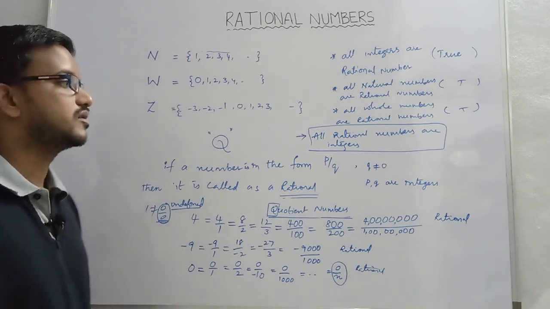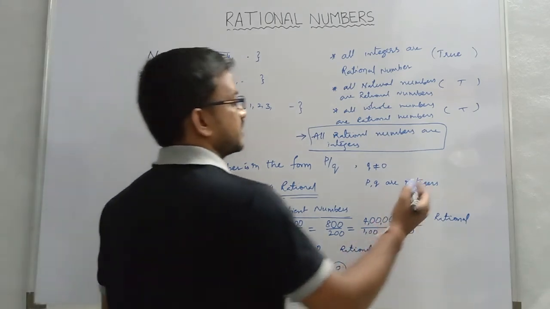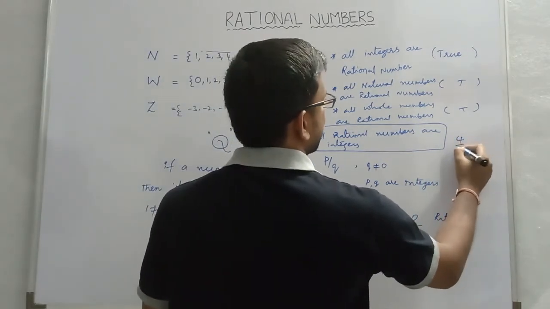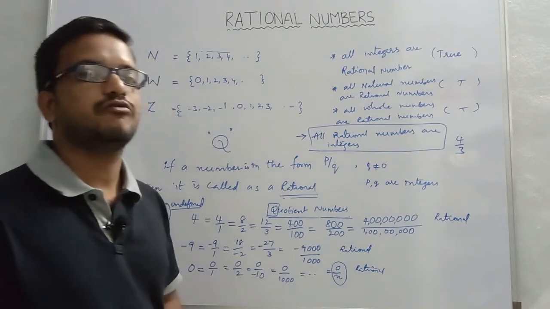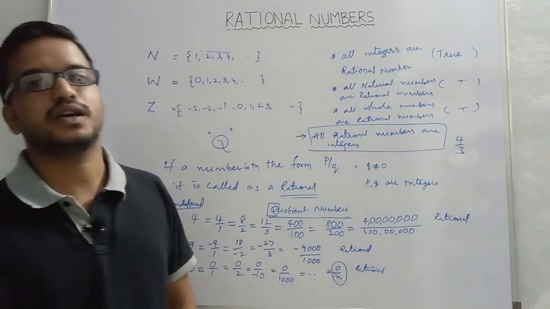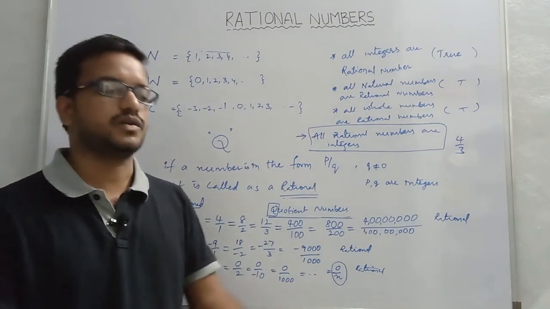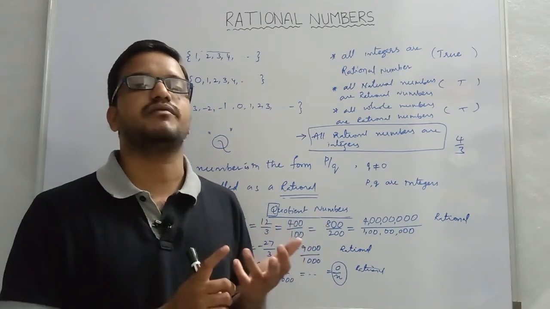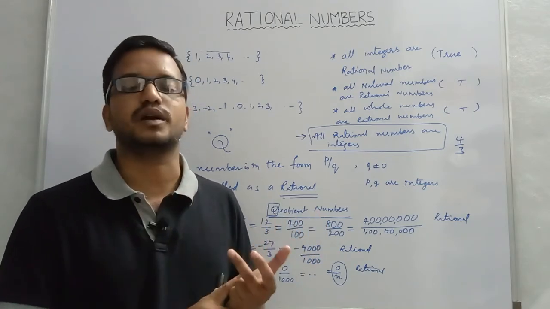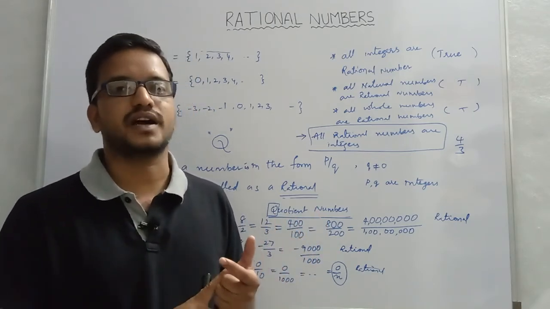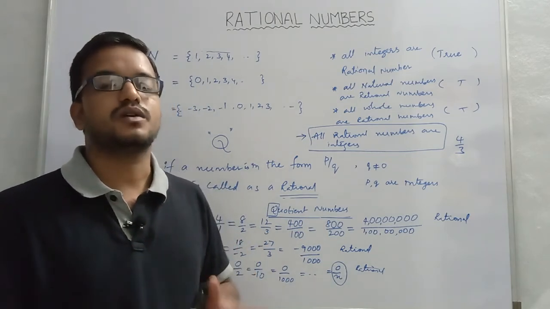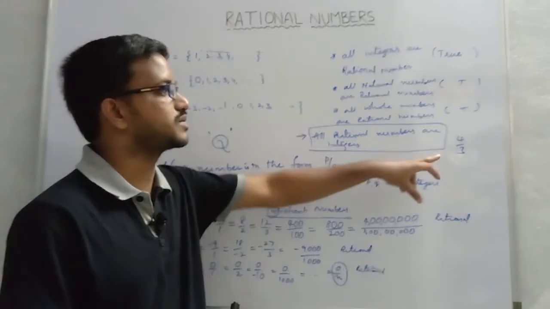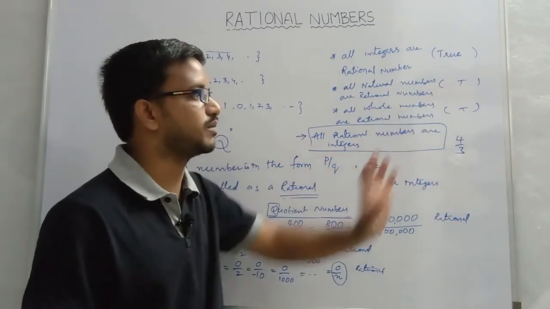Okay, for example, if I take the fraction 4 by 3, you have studied about fractions and decimals in the previous class. In that we have different types of fractions: proper fraction, improper fraction, mixed fraction, even decimal fractions, decimals, isn't it? So all those we can observe in the form of p by q.